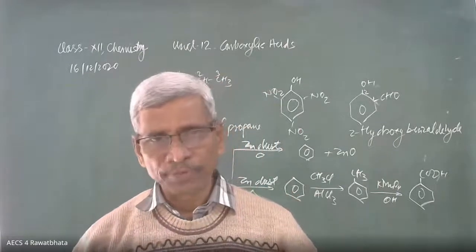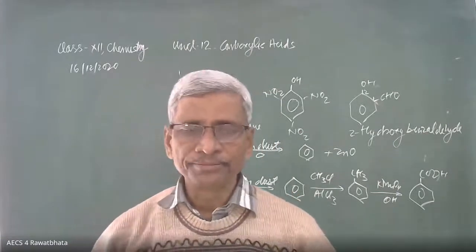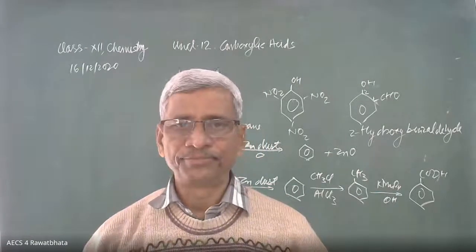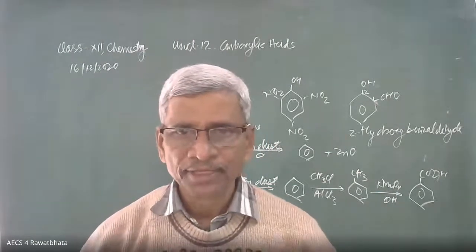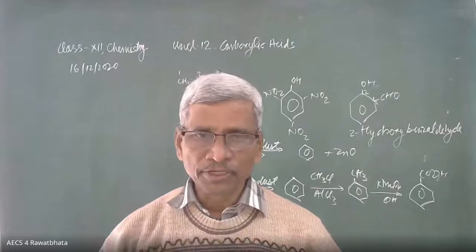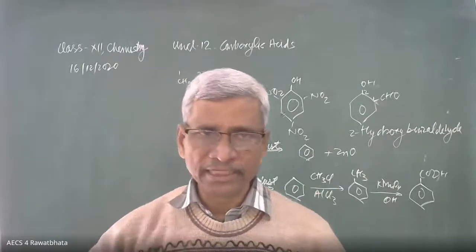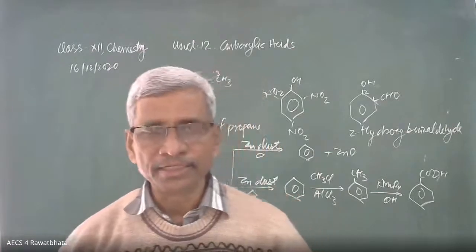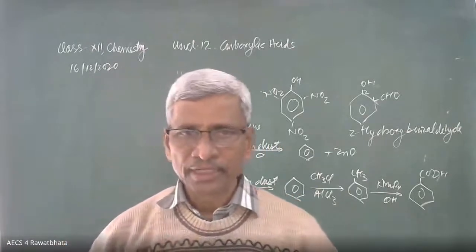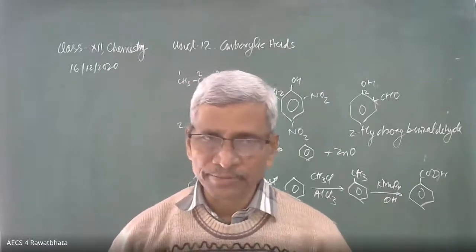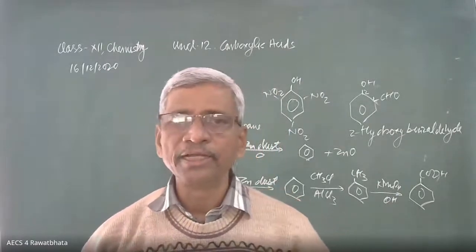And one more coupling reaction is there. When diazonium salt combines with aniline, that is coming in the next topic, it changes into a color dye, the yellow dye. That yellow dye is formed because of the coupling reaction of benzene diazonium chloride and aniline.